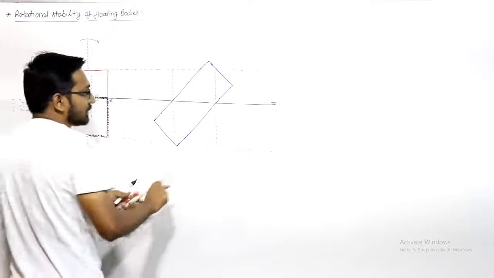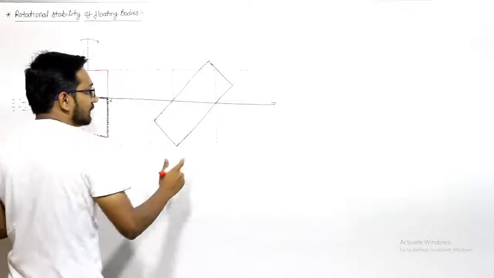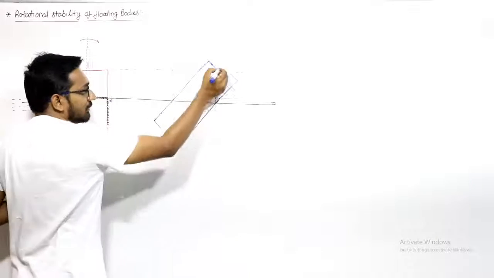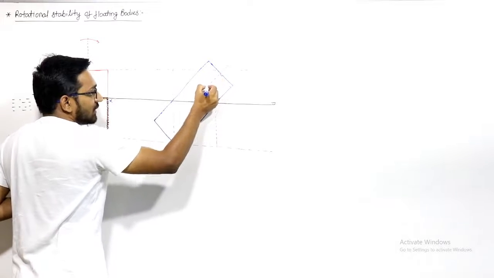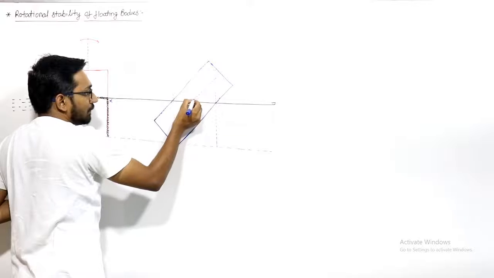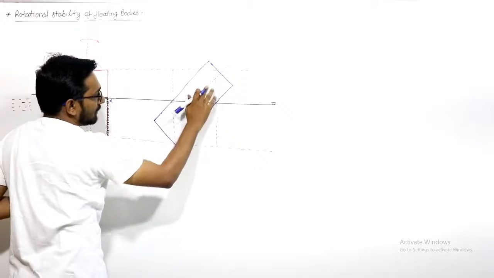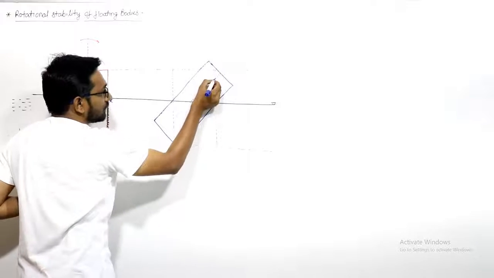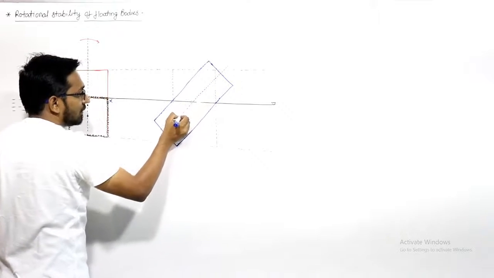Now let us say this is the 10 meter, and the axis of this body is this one. This is the final axis of the body after tilting.